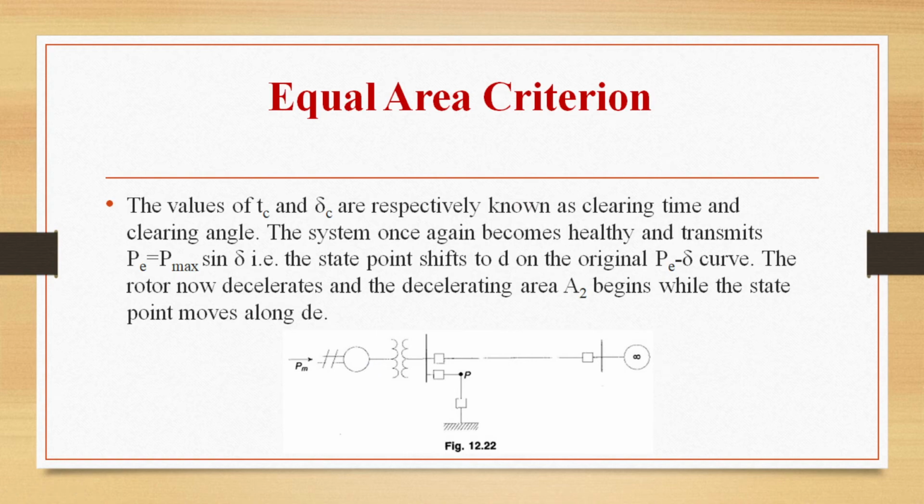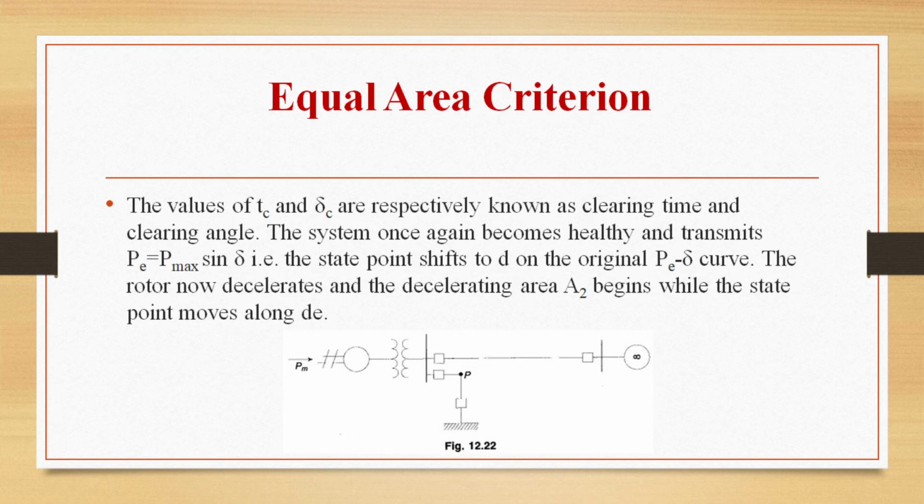If a three-phase fault occurs at the point P of the outgoing radial line, the electrical output of the generator will instantly reduce to 0, that is Pe is equal to 0, and the state point drops to B. So acceleration area A1 begins to increase and so does the rotor angle, while the state point will move to BC. At time Tc, corresponding to angle delta C, the faulted line will be cleared by the opening of the line circuit breaker.